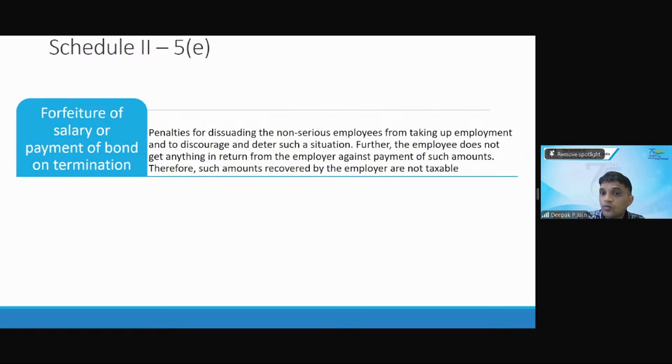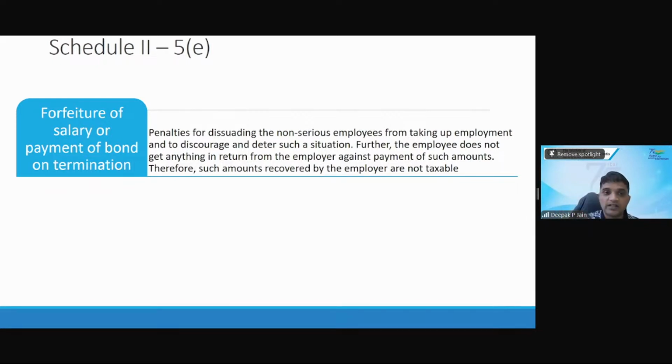Now, this was treated as supply because this is an amount paid by the employee indirectly to the employer. The employer had to pay salary, but instead he is withholding it, which means the employee is paying the amount to the employer. What is covered under Schedule 3 is services by the employee to the employer. When the employer pays salary, it is outside the scope of GST. But in this case, the employee is paying the employer. Will this be liable to GST?